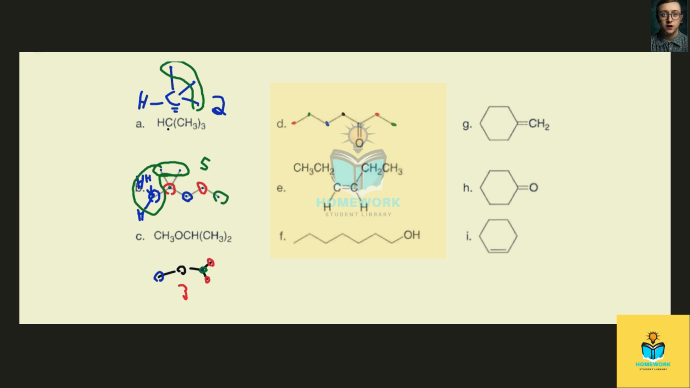carbons away from the carbonyl carbon, while this red carbon is 1, 2, 3, 4 carbons away from the carbonyl carbon. So in essence, we have 1, 2, 3, 4, 5, 6, 7 types of carbons in this molecule. Essentially, because there's no internal plane of symmetry, each of these carbons will be unique.